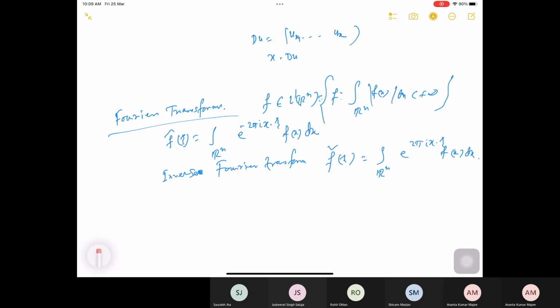This is the inverse Fourier transform of f.